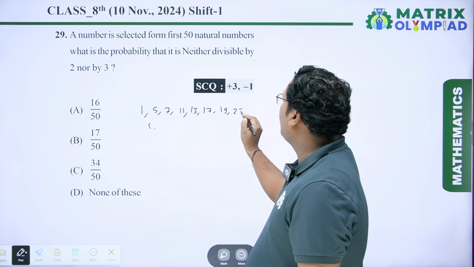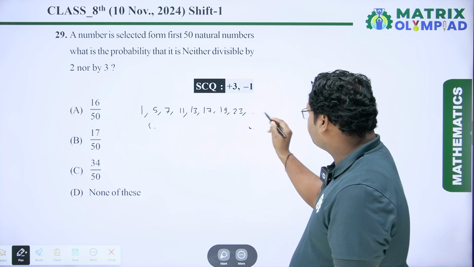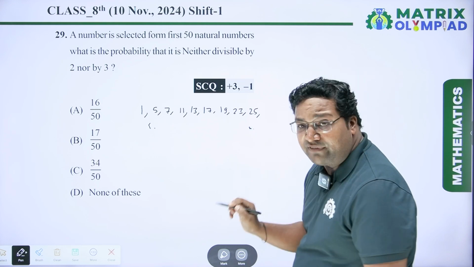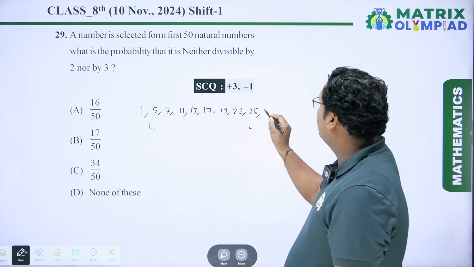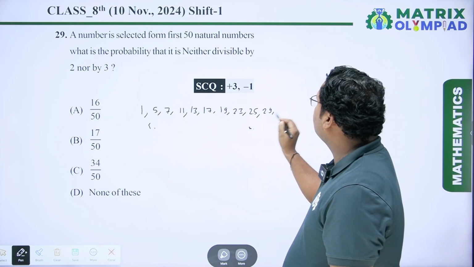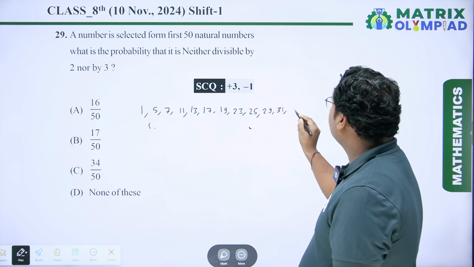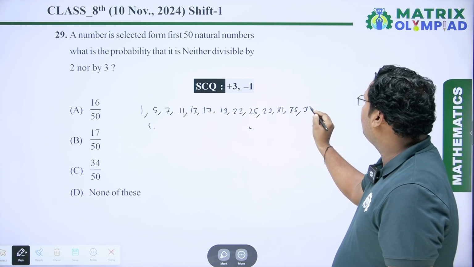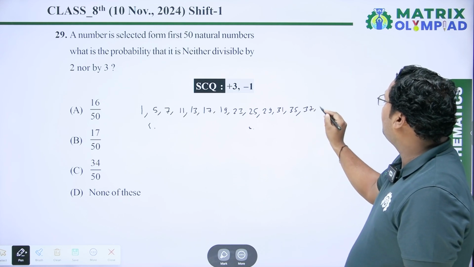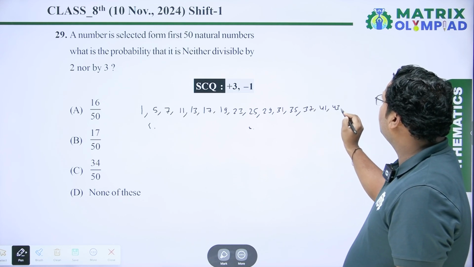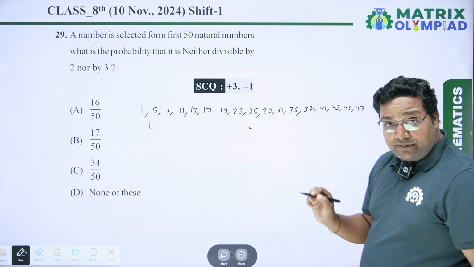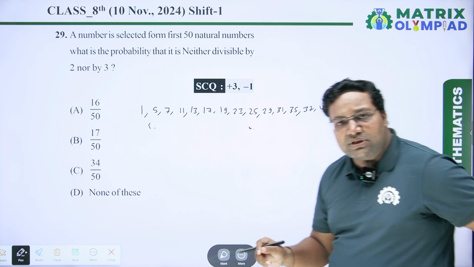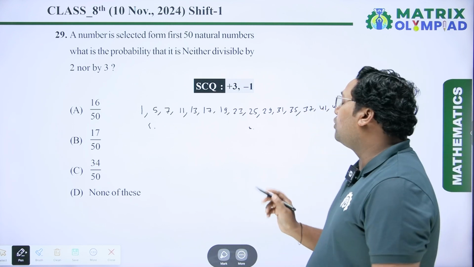Next number is 23. Next number is 25. Next number is 29. Next number is 31. Next number is 35. Next number is 37. Next number is 41. Then 43. Then 47. Then 49. These numbers are divisible neither by 2 nor by 3.